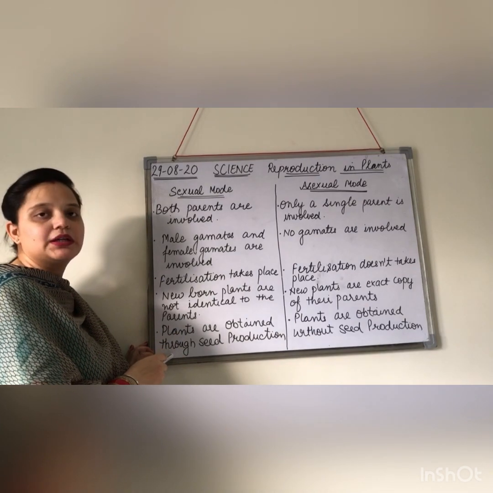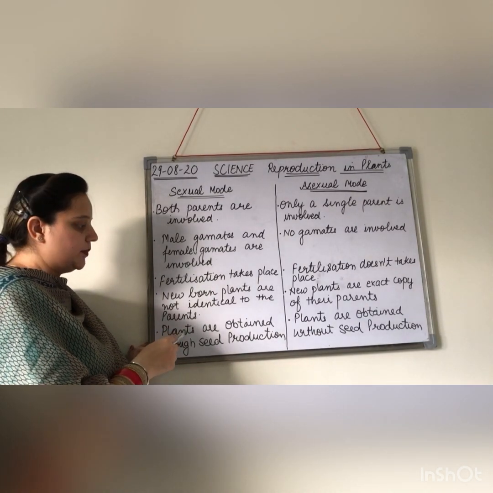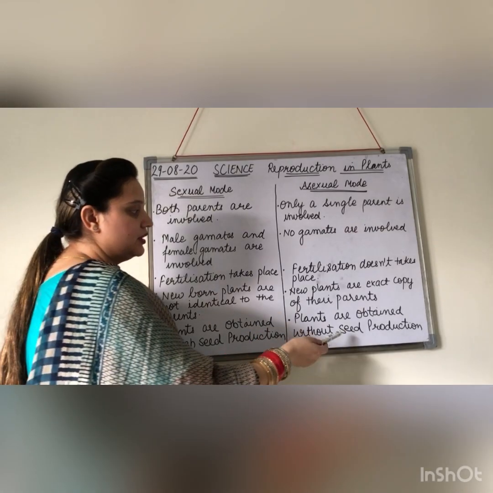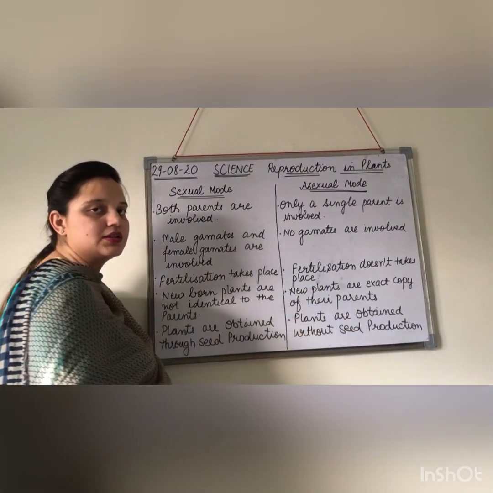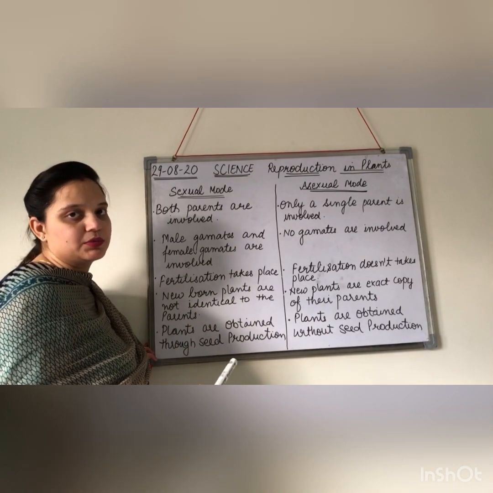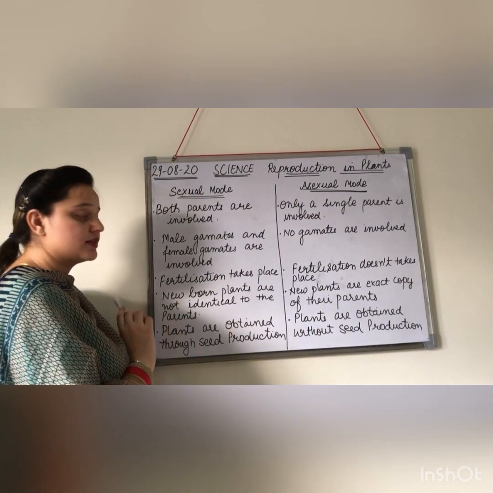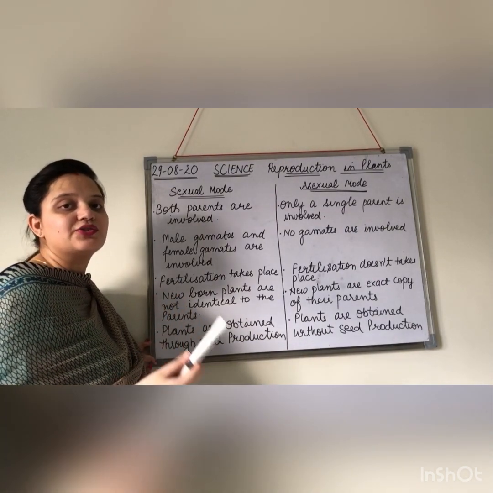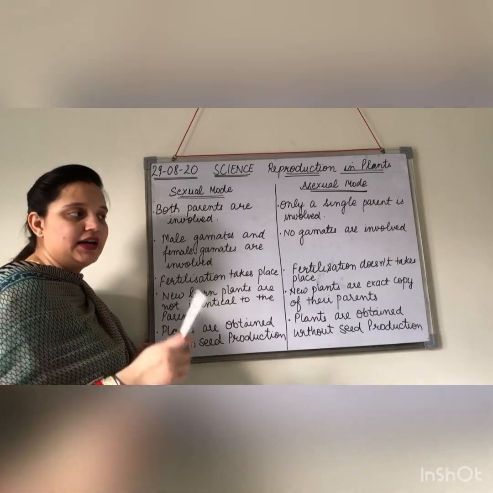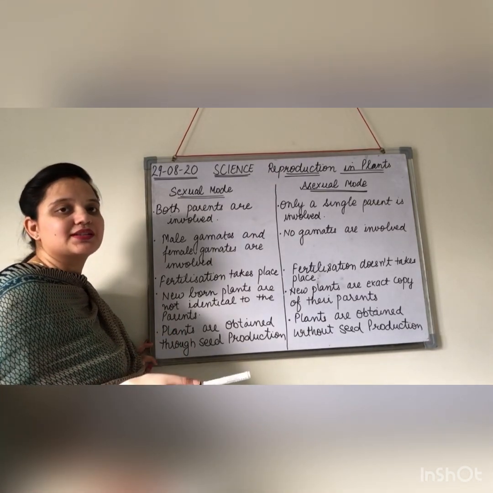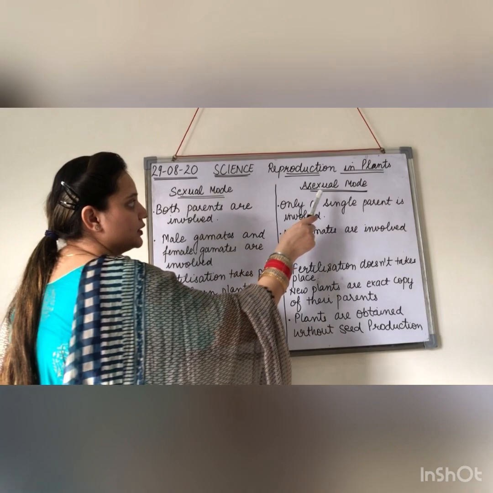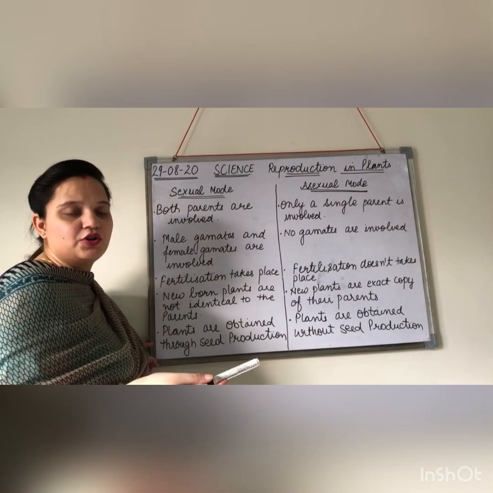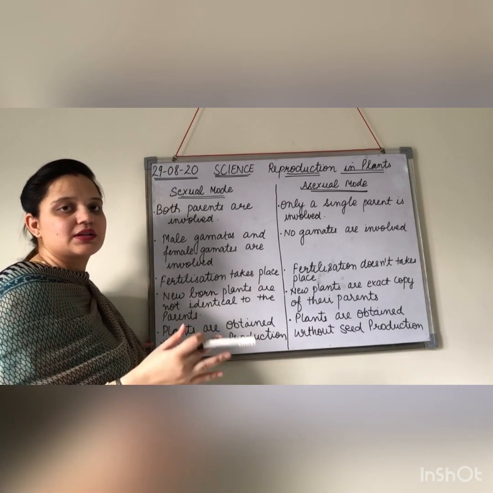And the fruits will be containing the seeds. So new plants can be grown using the seeds. But here, because the fertilization is not taking place, we will not be getting new plants from seeds. Plus, one more important point, in case of sexual mode of reproduction, there are variations in the new individual. That means the new individual can't be the exact copy of its parents. But for the asexual mode of reproduction, the new plant that is formed will be exactly similar to its parents.